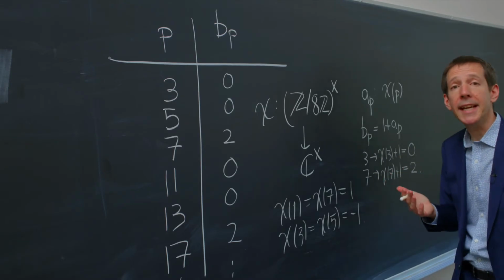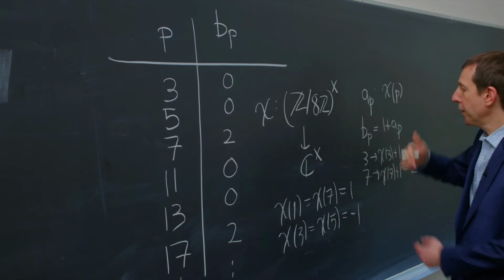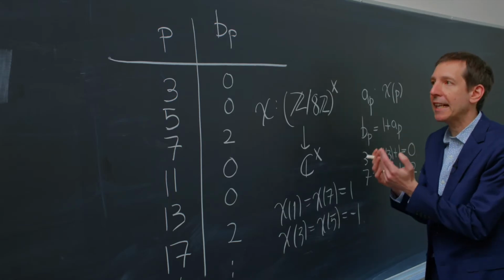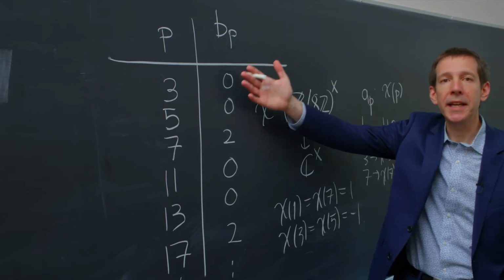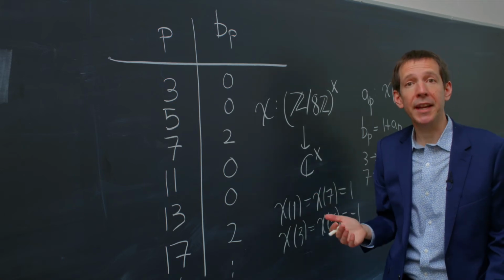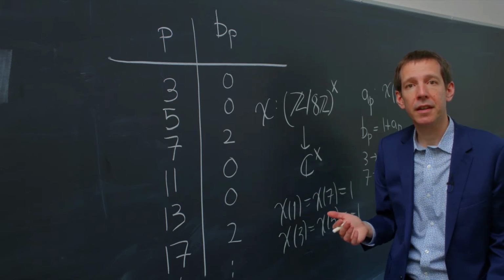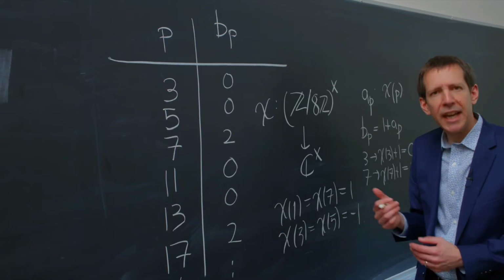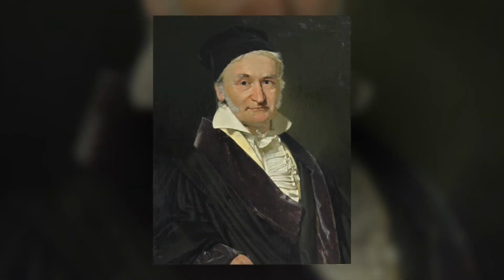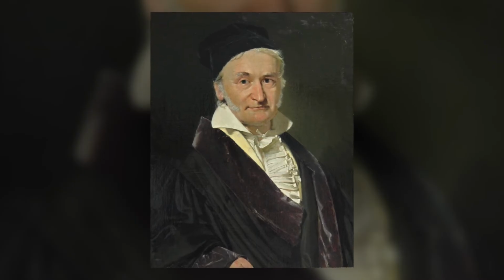For any prime p, it is a theorem that the numbers b_p computed using this formula are exactly the same as the numbers b_p on this list. This theorem is a special case of the reciprocity conjecture. In this case, it's actually a special case of the law of quadratic reciprocity proved by Gauss in 1798.